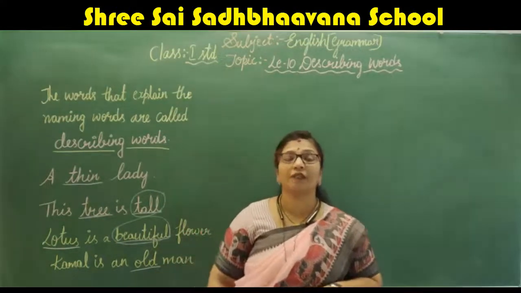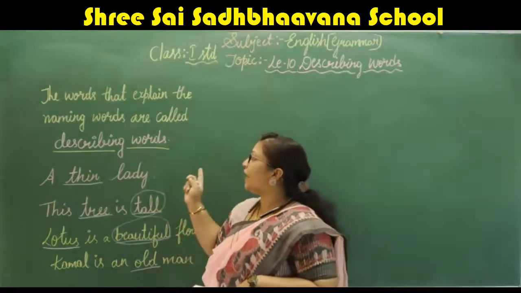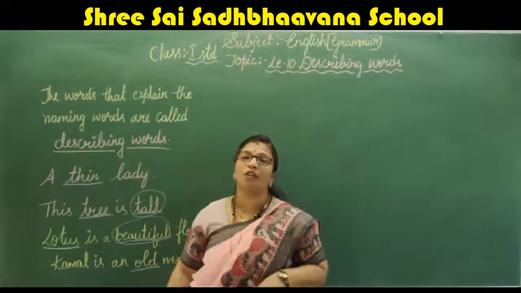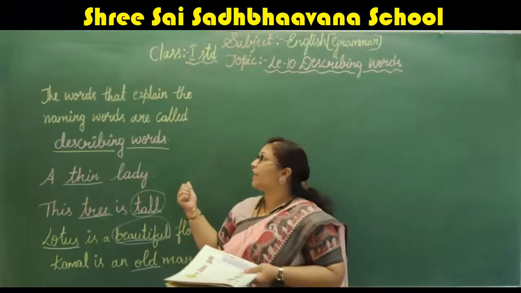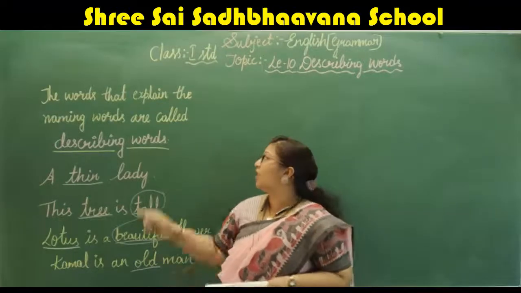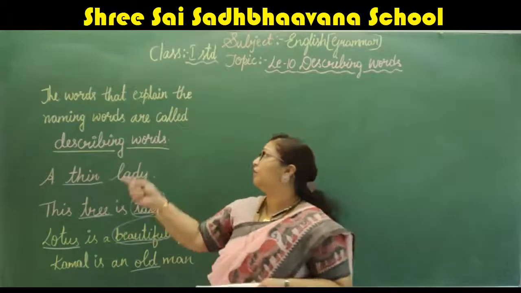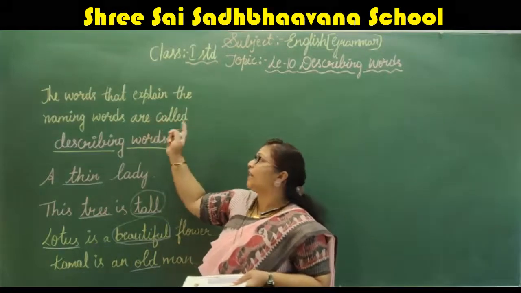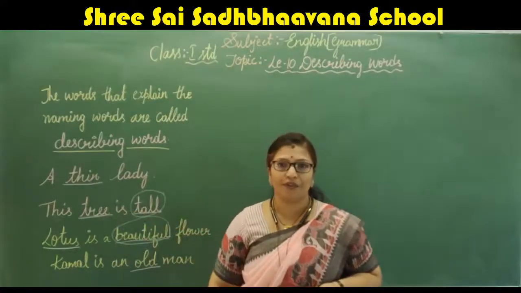The words that explain the naming words are called describing words.